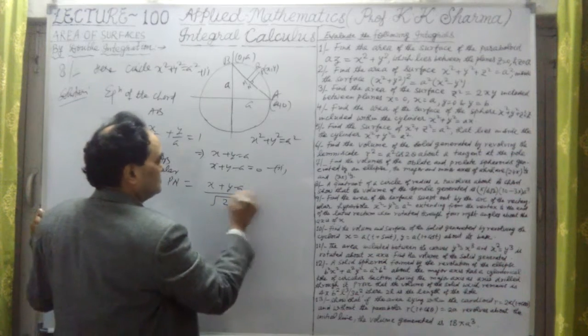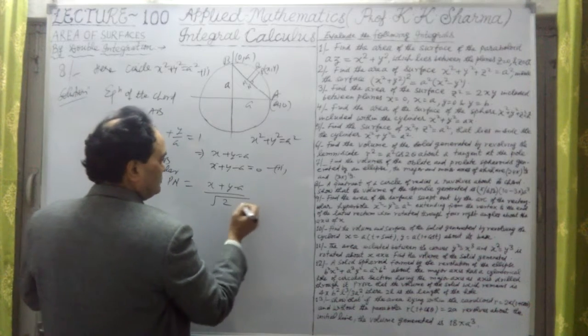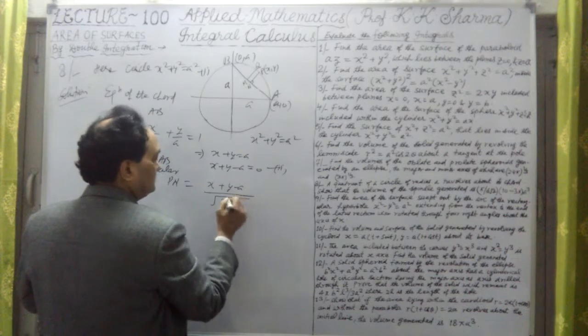So this is the value, x plus y minus A upon under root 2. This is the equation value, the value of Pn.